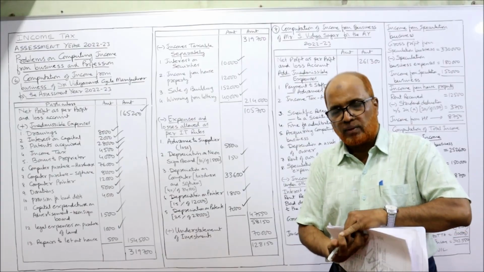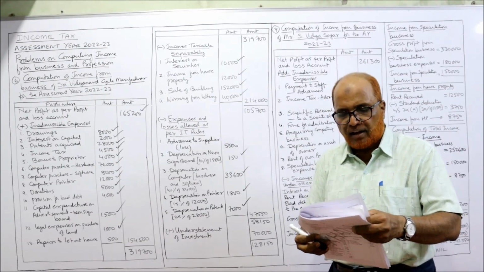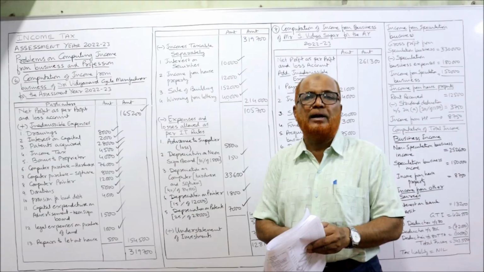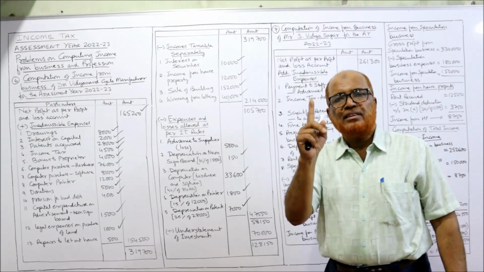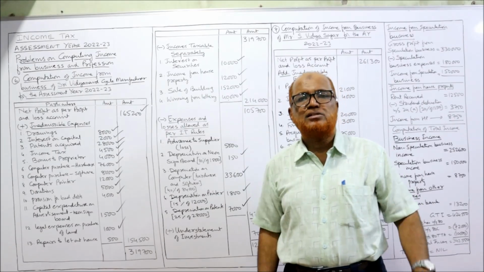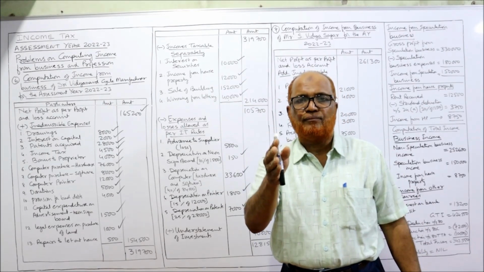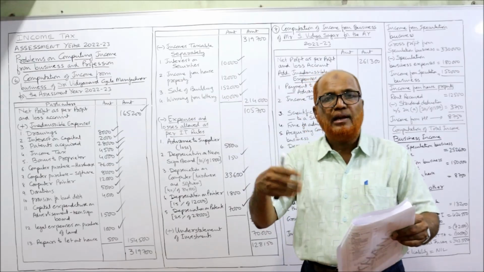Right? Next one. Half of the repair expenses were on let out building. How much are the repairs debited? 1,000. 1,000 repairs are debited to profit and loss account. 50%, half is related to let out building.